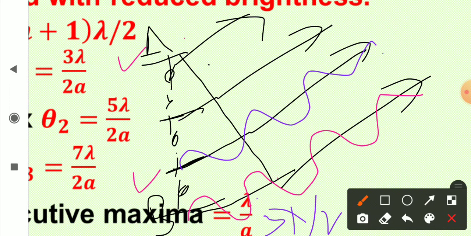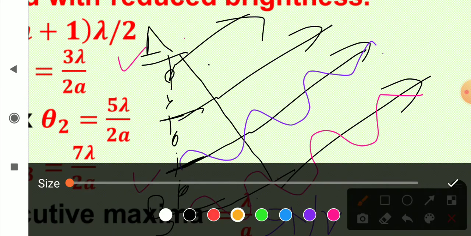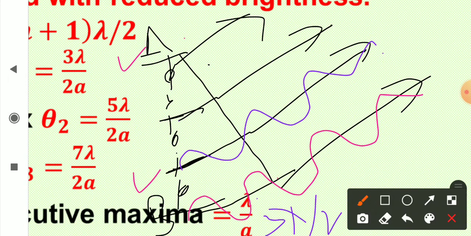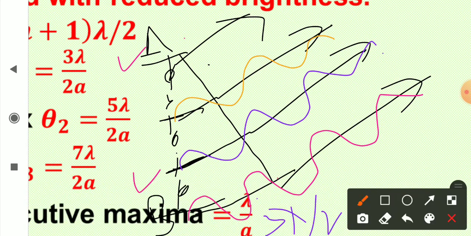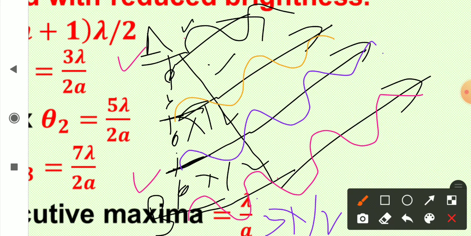And for the next one, this is lambda by 2. And now you see here, one more wave. So this is lambda by 2, lambda by 2. So the path difference between this wave and this wave is lambda by 2. Path difference between this wave and this, sorry, this is lambda.